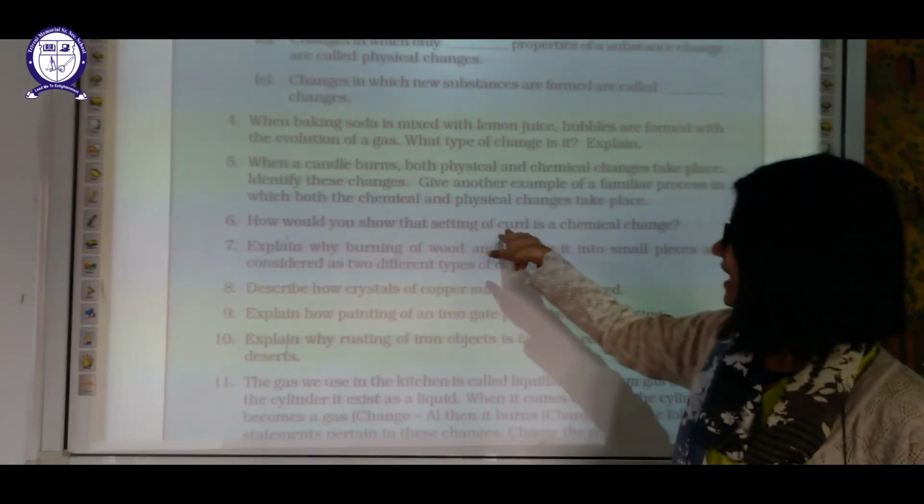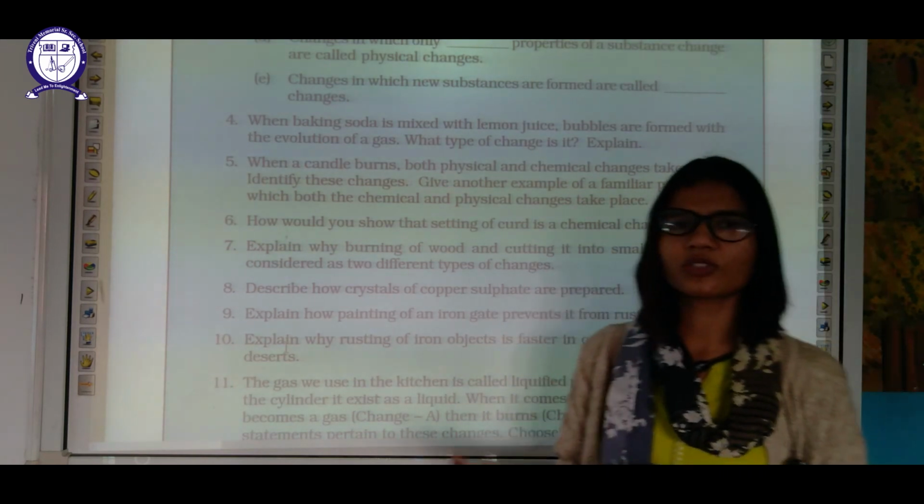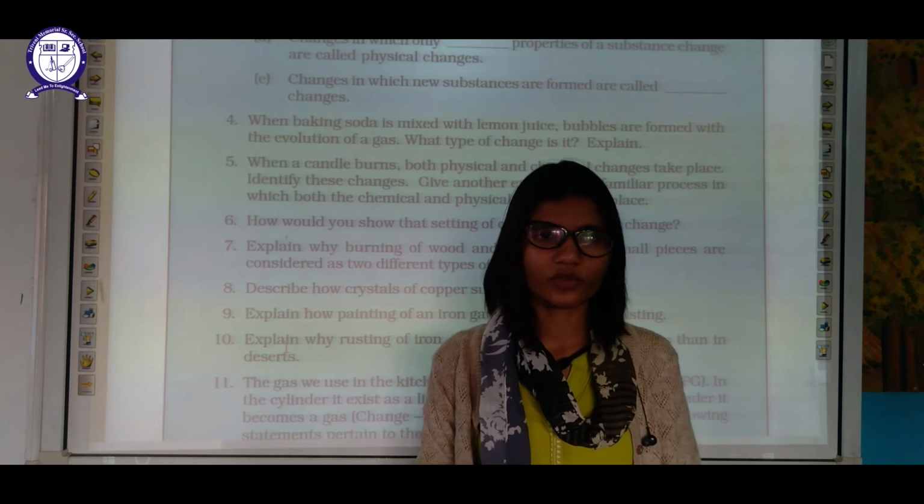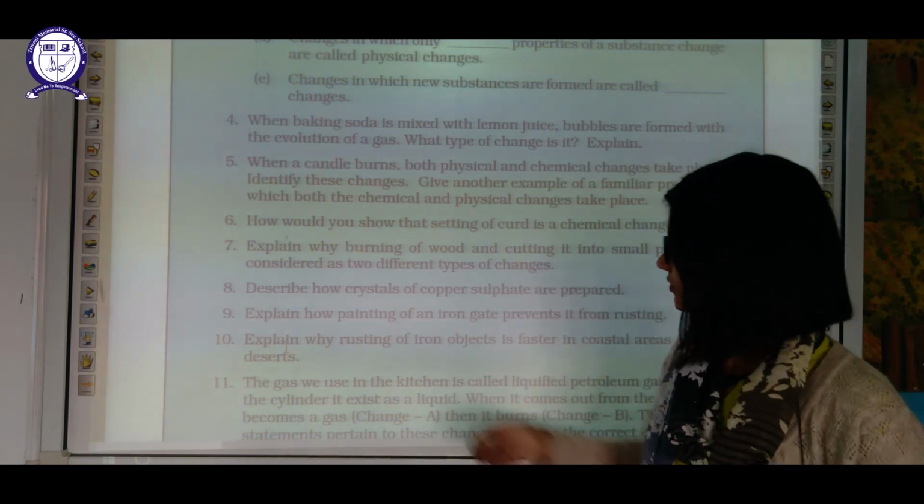How will you show that setting of curd is a chemical change? Because a new substance is forming. We can never get milk back again. So it's a chemical change.